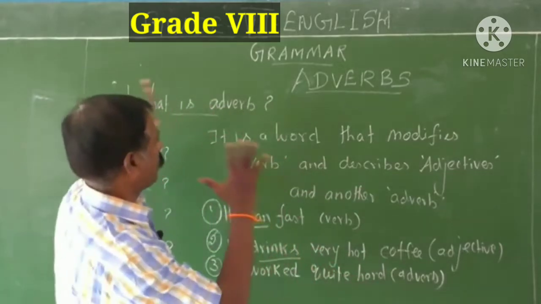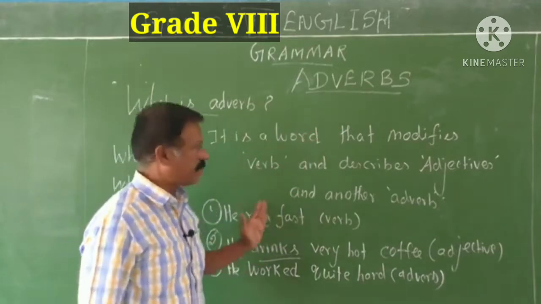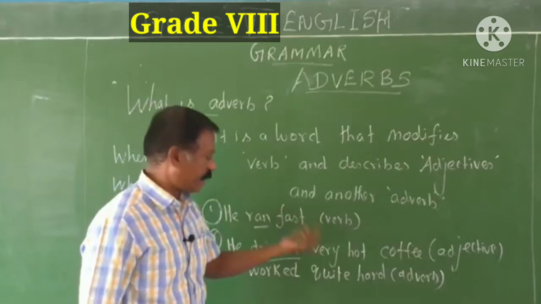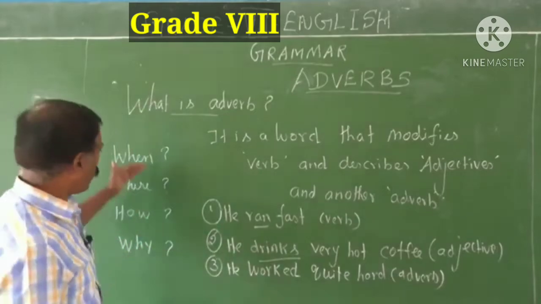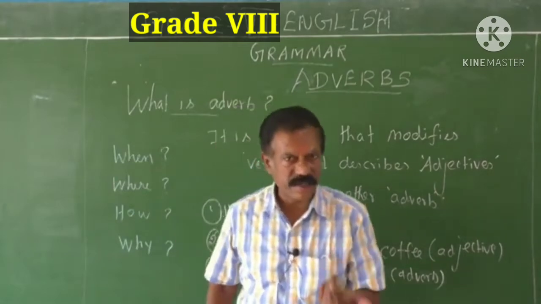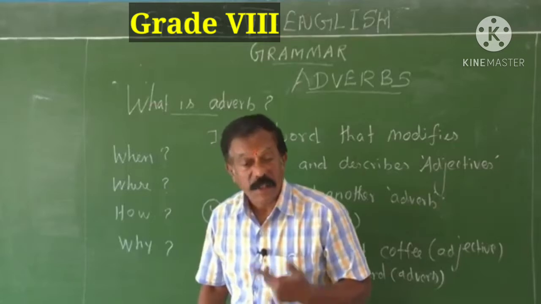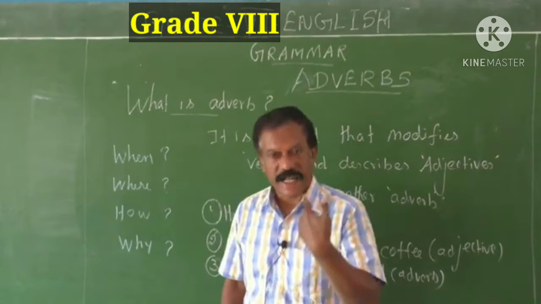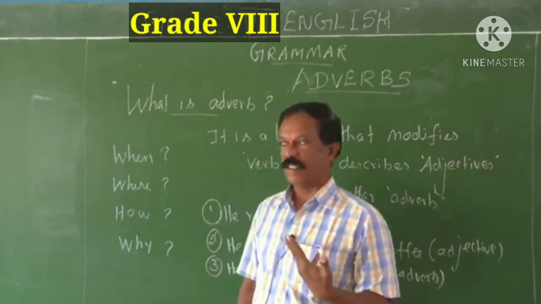Okay children. Now you come to the definition. An adverb is a word that modifies a verb like this. It describes an adjective like this, and it also describes another adverb like this. This adverb answers the following questions. When did it happen? If you ask this question, the answer is an adverb. Where did it happen? You will get an answer. How did it happen? For that question also, an adverb gives an answer. Then why did it happen? Reason, adverb of reason.